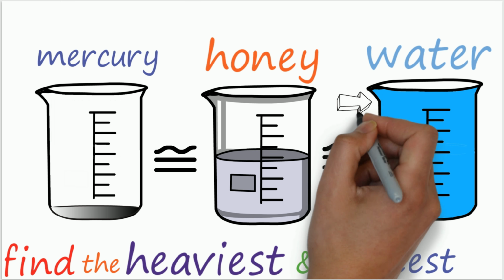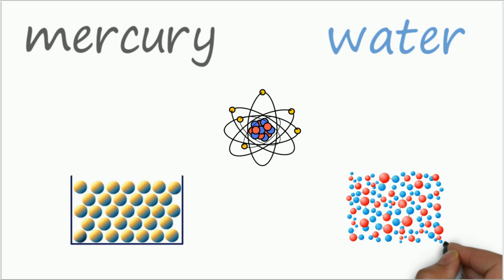This is due to the compactness of the matter that it is made up of, which is to say how much of something is present in a given space. Now when we take a look at the structure of mercury at an atomic scale, we see that the atoms are super close to each other, having almost no space between them. And when we take a look at water, it's almost the same, with just a slight difference. The molecules of water are not that far apart when compared to the atoms of mercury.